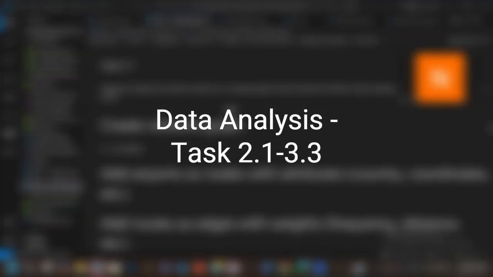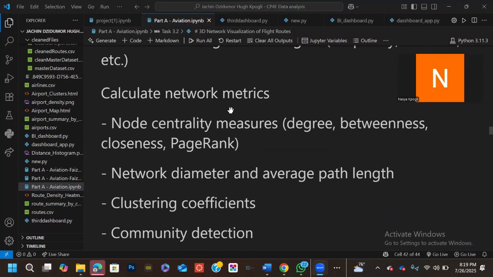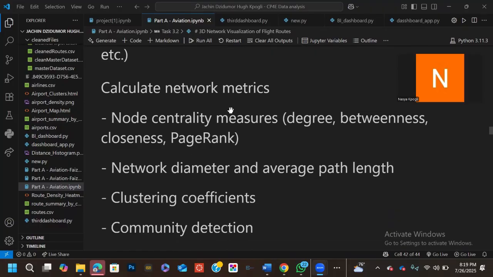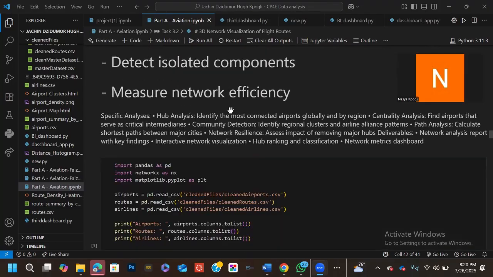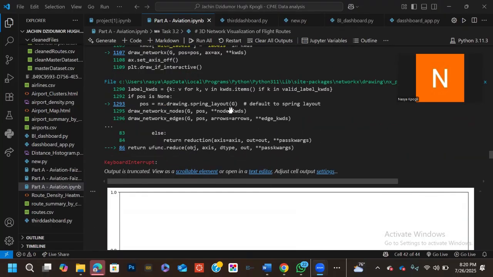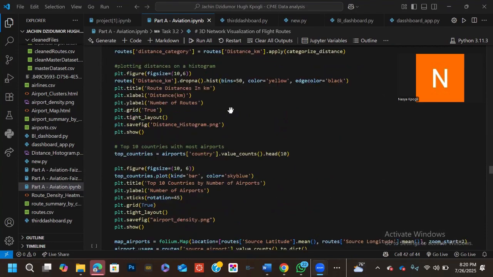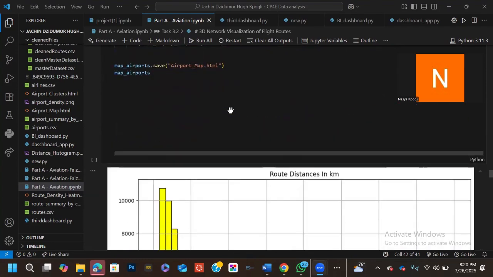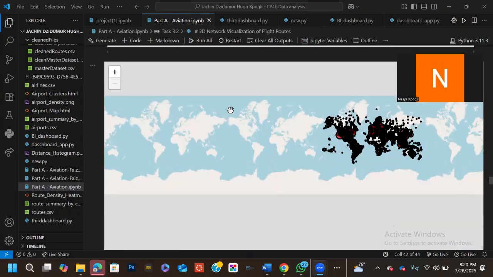Hi, my name is Mafia, and I handled the network analysis and business intelligence aspects of the aviation data. We modeled the global aviation system as a graph using NetworkX, where nodes represented airports and edges represented routes between them. This allowed us to apply graph theory to understand the network structure. We calculated key centrality metrics such as degree, betweenness, closeness, and eigenvector centrality to identify the most influential airports. For example, airports with high degree centrality had the most connections, while those with high betweenness played a critical transit role.